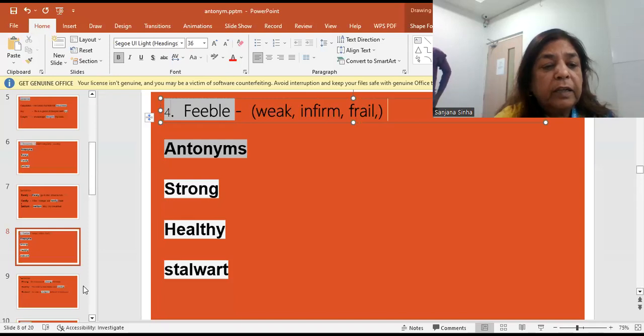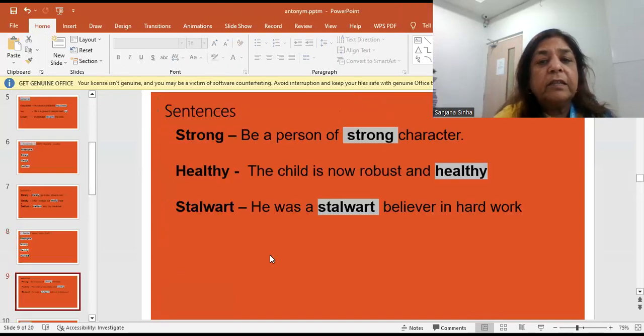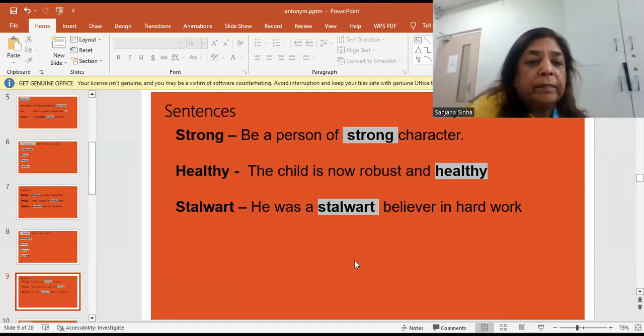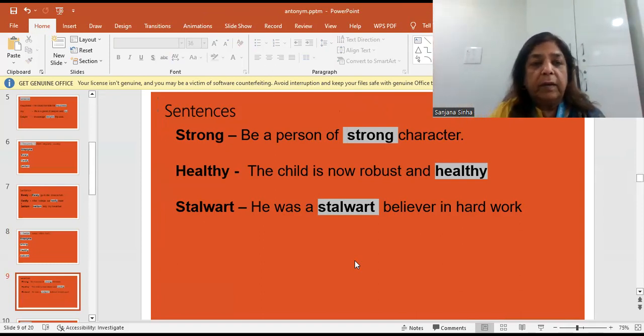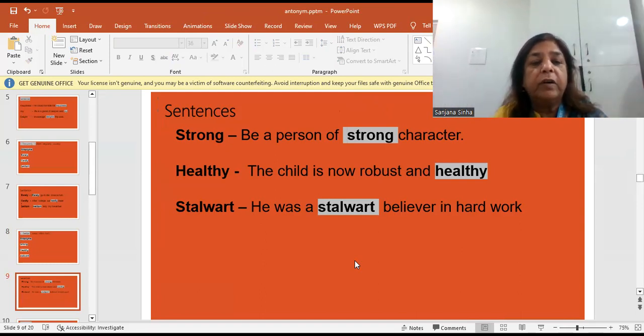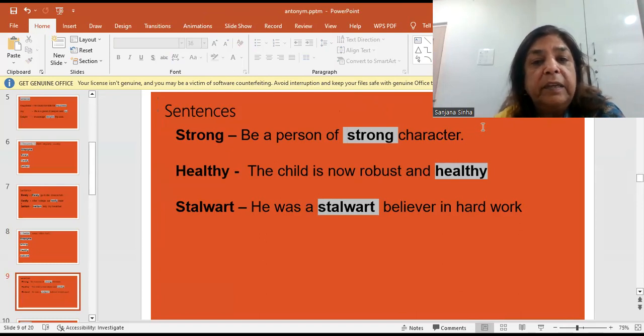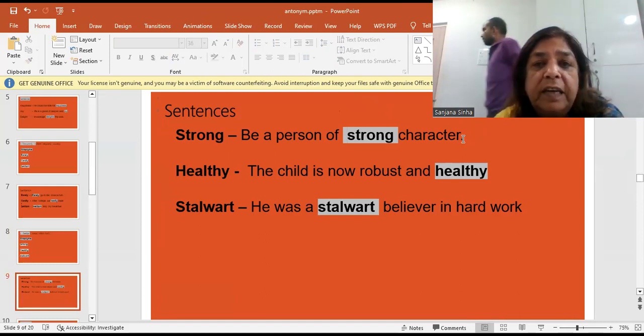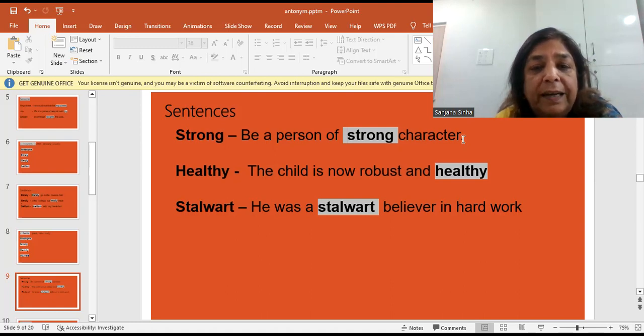Now let us take a look at the antonyms, the sentences. So the word was feeble, and the sentences are: strong. Be a person of strong character. It means एक ऐसा person बनिए जो strong character का person हो. Be a person of strong character. The second word, healthy. The child is now robust and healthy. It means the child is now robust. Robust is also another word for healthy.